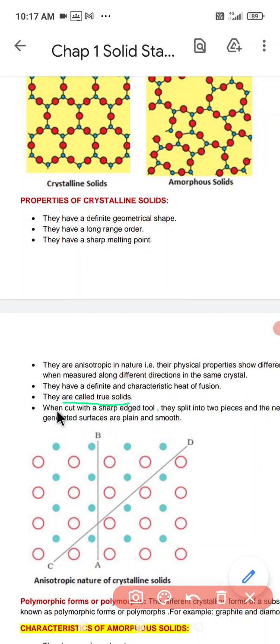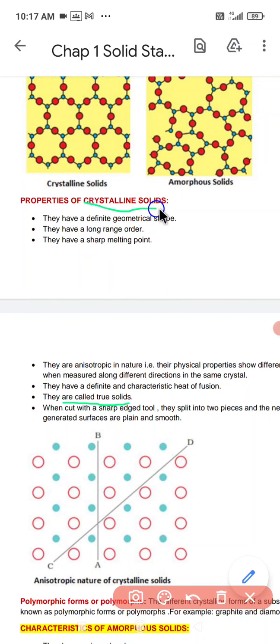Next property is that when they are cut with a sharp edge tool, they split into two pieces, and the newly generated surfaces are plain and smooth. As you could see, we have this type of crystal. When they are cut, we have this red circle and blue circle, arranged in such a way that they are always alternate. That is the property of anisotropy. Anisotropy means they show variation in their physical properties in different directions. So anisotropy is a characteristic of a crystalline solid.